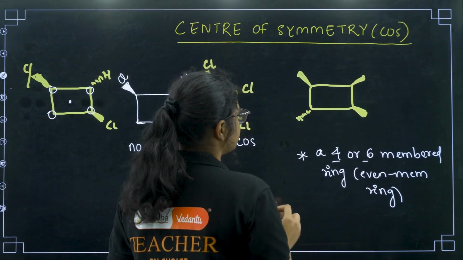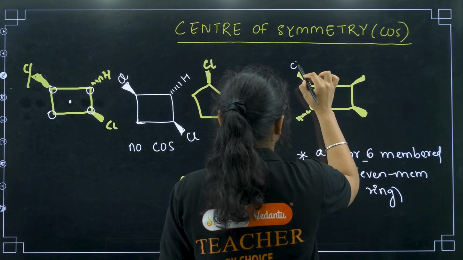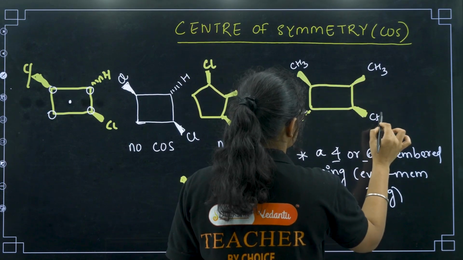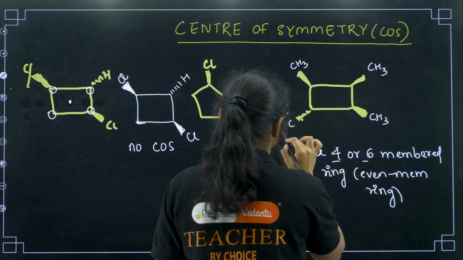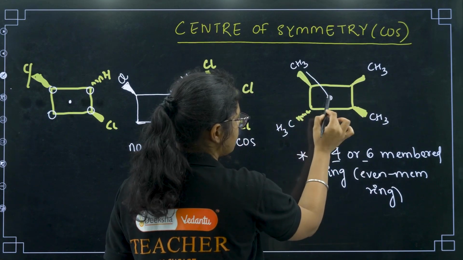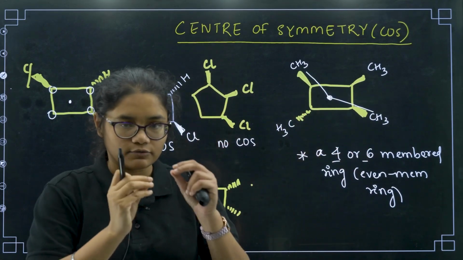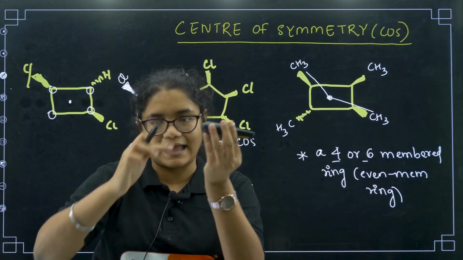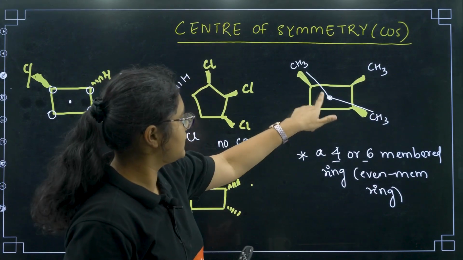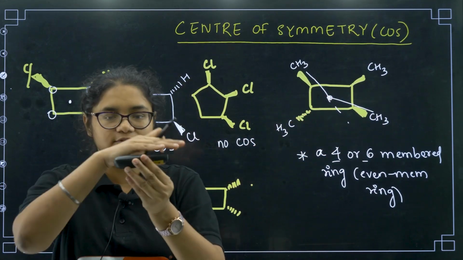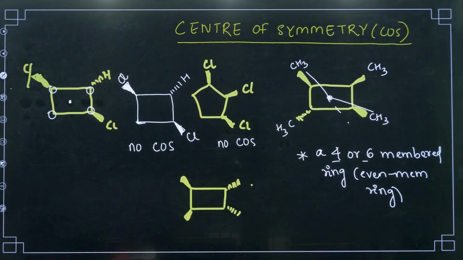Next, coming to this point, here you have a CH3 group, and here a CH3 group, here a CH3 group, and here a CH3 group. Now if you see, it is the same thing, this is also above, this is also above. When center of symmetry comes, from the center you need to go front and back. So here you are going front, but here you should go down the plane. Suppose this is the plane, let me show you again.